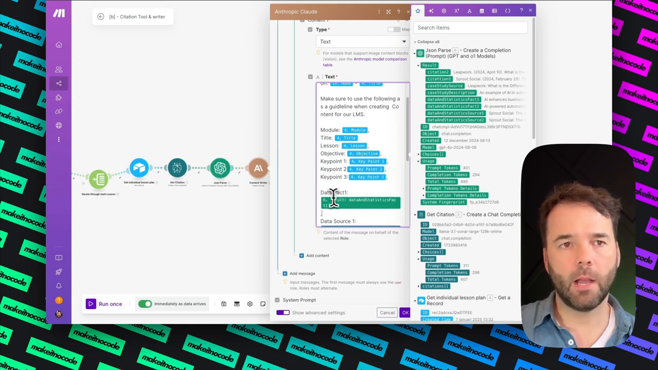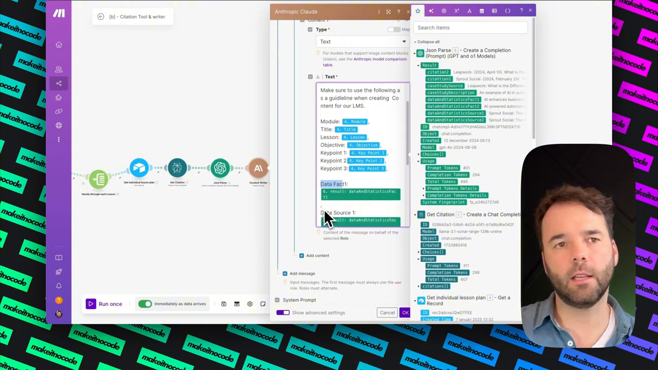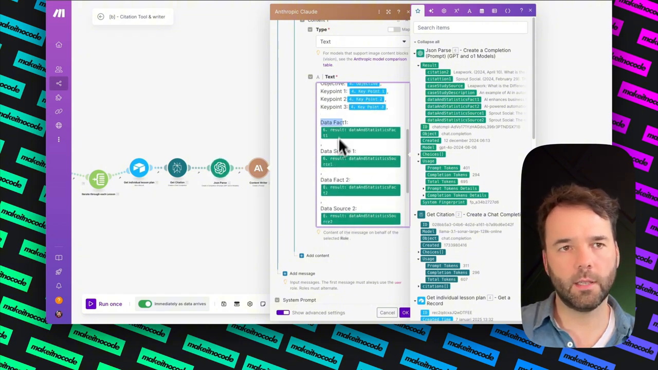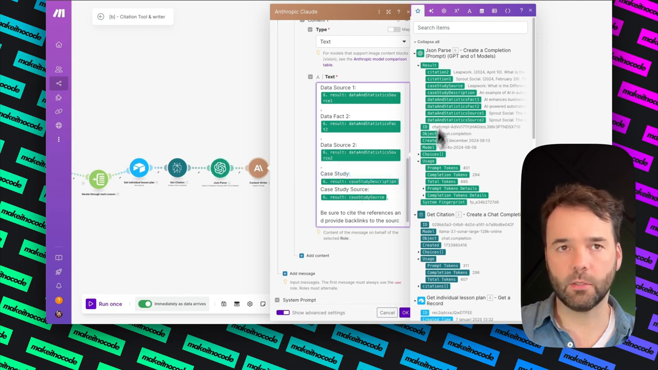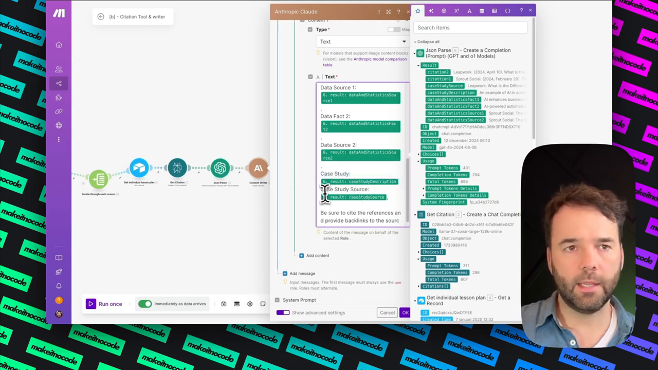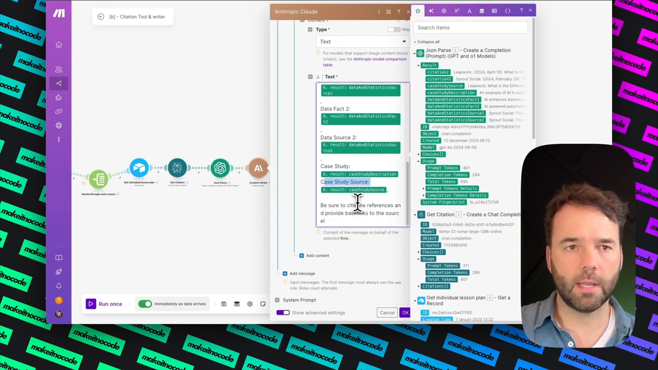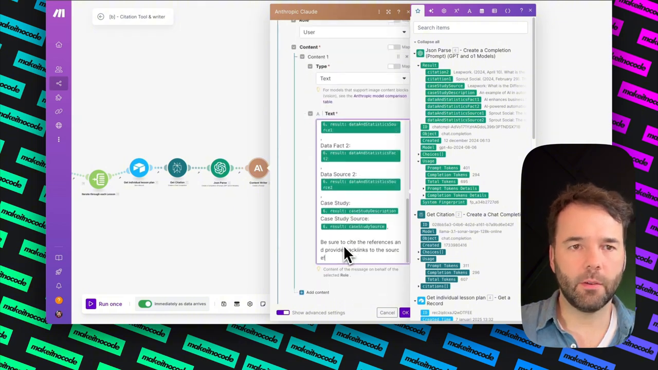See how I've done that? I've had the data fact, given it number 1, data fact, and then the source, data fact number 2, source number 2, and then giving it a case study with mapped it to here, and then the case study source also mapped it to that. Be sure to cite and reference and provide backlinks to the source. So I'm telling it to give me a real source.